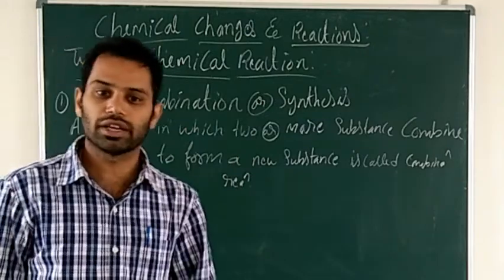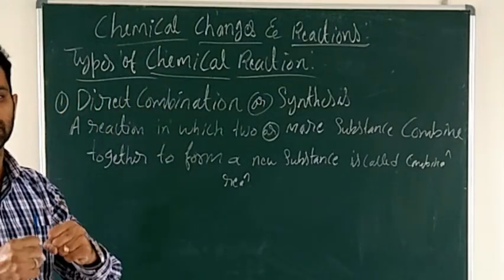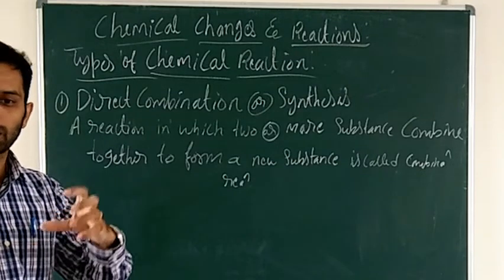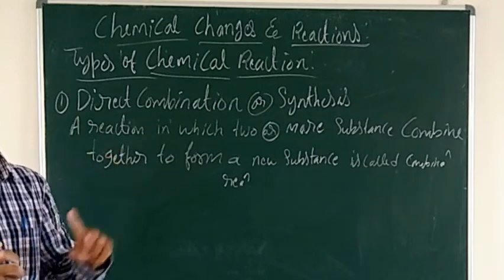So what is the combination reaction? The name only indicates the combination. Two or more substances combine together to form a new substance. That is called combination reaction.